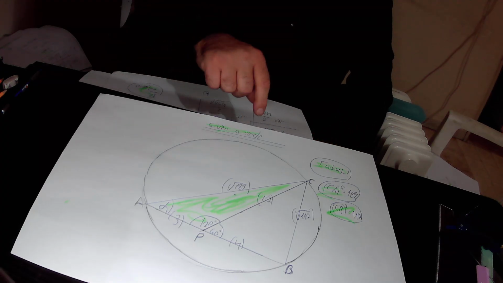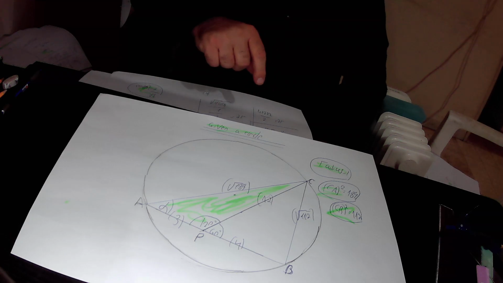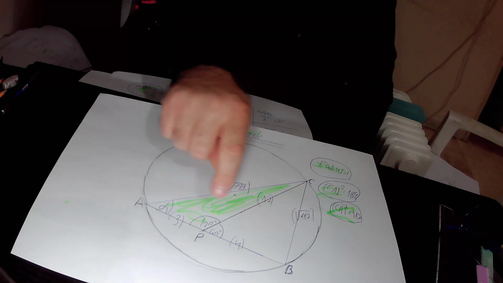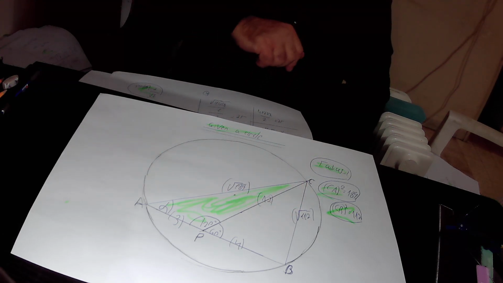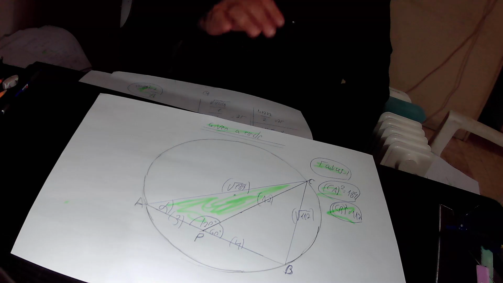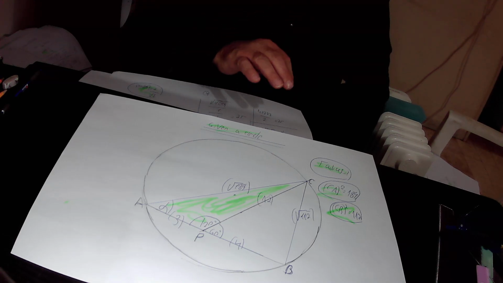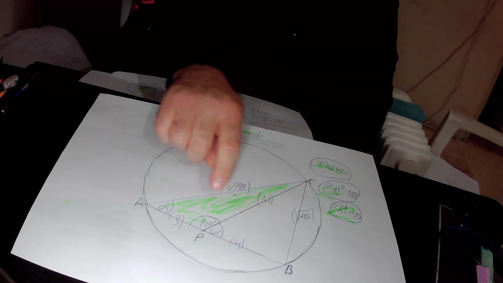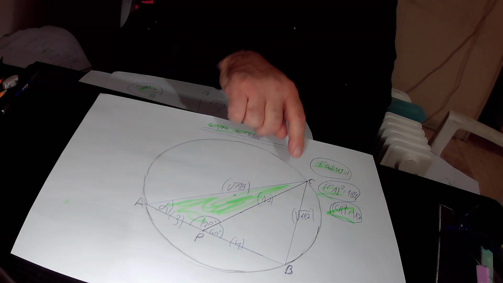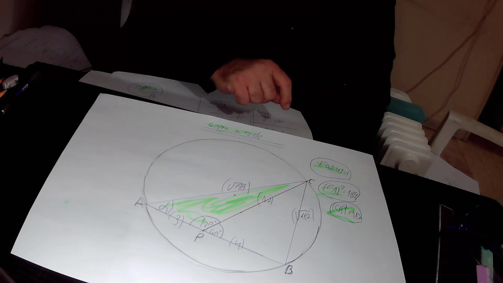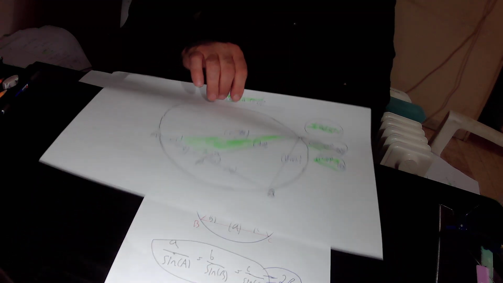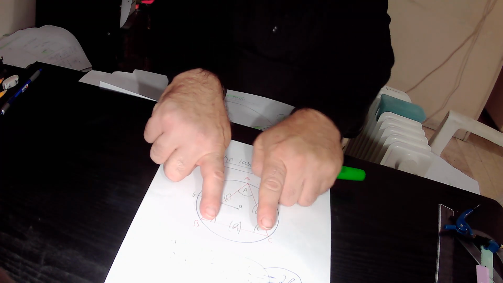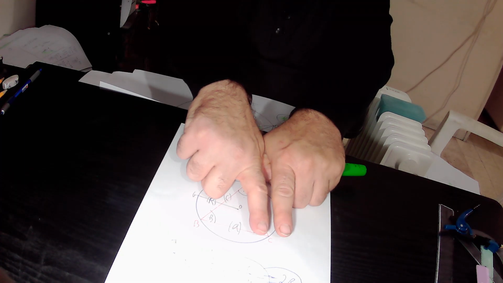First of all, triangle ABC is inscribed in this circle. Why is triangle ABC inscribed in this circle? Because all 3 vertices of triangle ABC lie on the circle. Therefore, we can implement the law of sines in its full version. So in this triangle ABC, according to the law of sines, CB over sine alpha equals 2R. The full version is that A over sine A equals B over sine B equals C over sine C equals 2R.